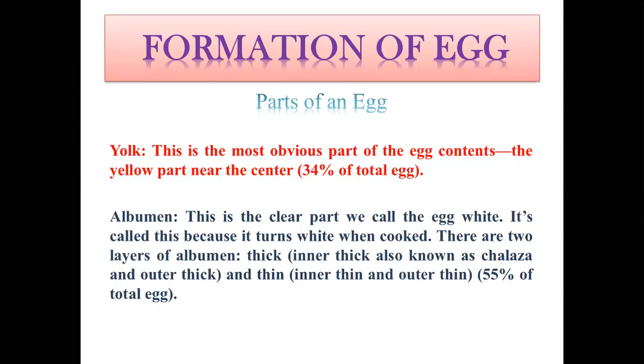So there are two layers of albumin. Actually, there are four layers, two parts, thick and thin. There will be thick albumin surrounding the yolk and also thin albumin. There will be four layers, two of each. One, the inner thick, also known as chalaza. Then there is inner thin albumin. Then there will be outer thick albumin, and then there will be outer thin albumin.